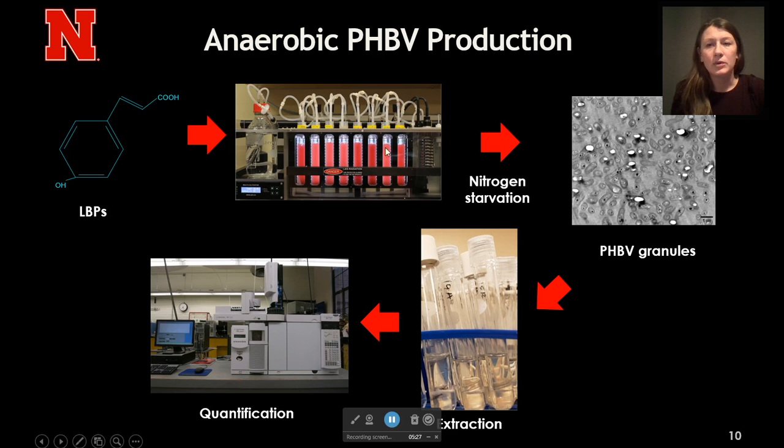This is an experimental workflow of how we would actually produce the bioplastics in the cell. The concept is we would use the lignin breakdown products as a carbon source for fermentation. We would then promote some sort of stress condition for the microbe so that it would produce more of these granules inside of the cytoplasm, which are these white inclusions that you see. Then we would extract it via chemical lysis or two-phase extraction, conventional methanolysis, if you will, and then quantify it with gas chromatography.